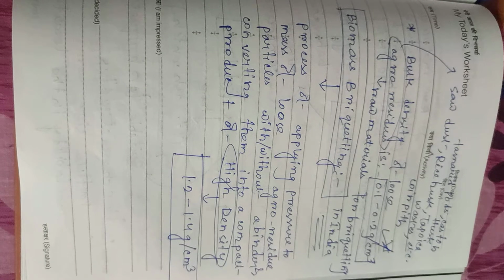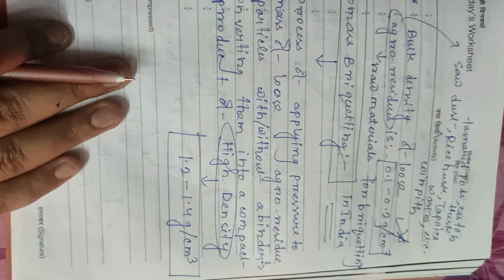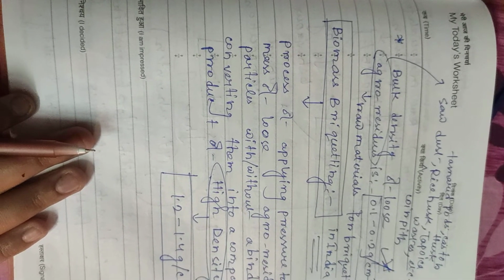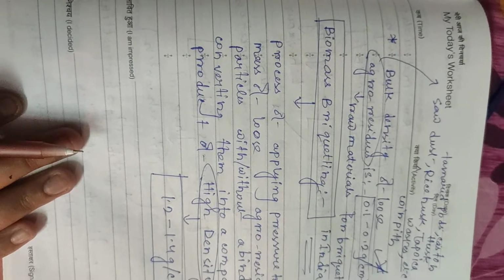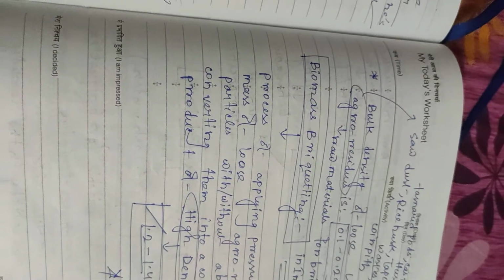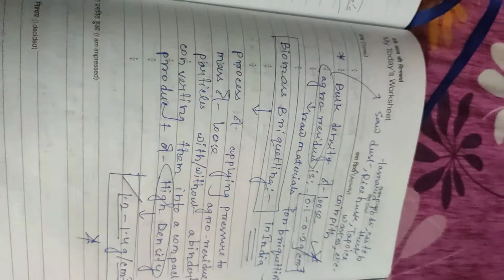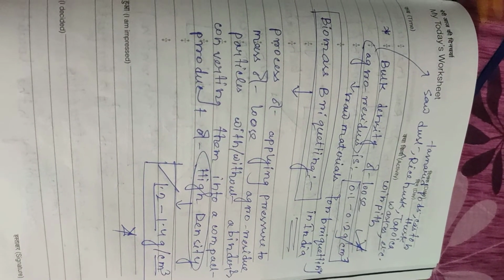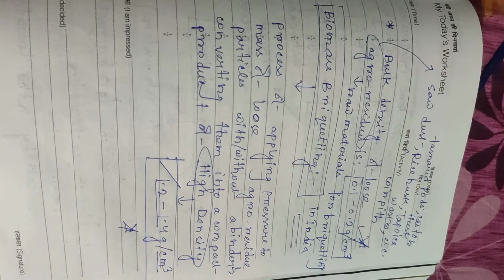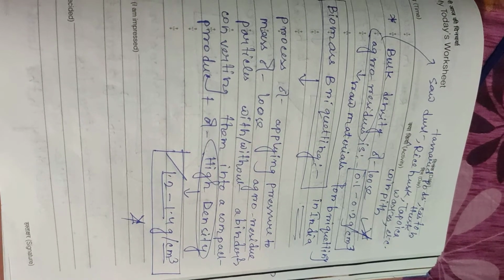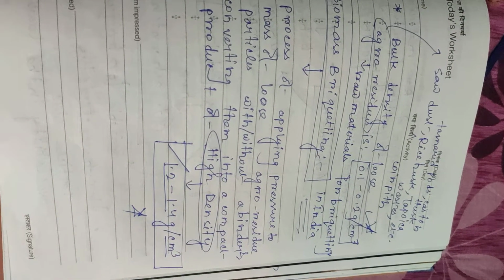Biomass briquetting is the process of applying pressure to a mass of loose agro-residue particles, with or without a binder, and converting them into a compact product of high density. High density means 1.2 to 1.4 gram per cubic centimeter.